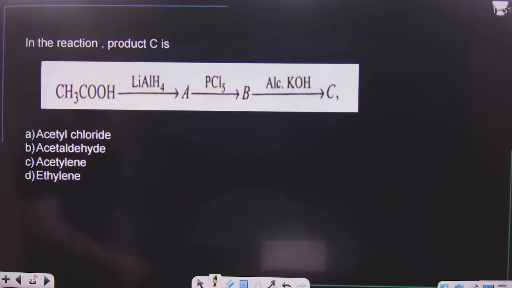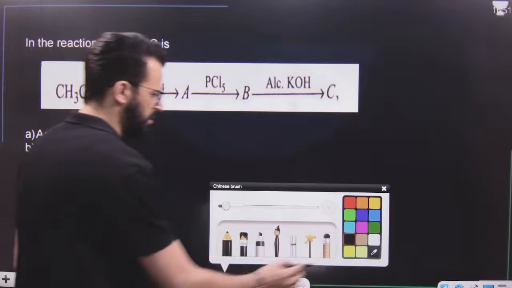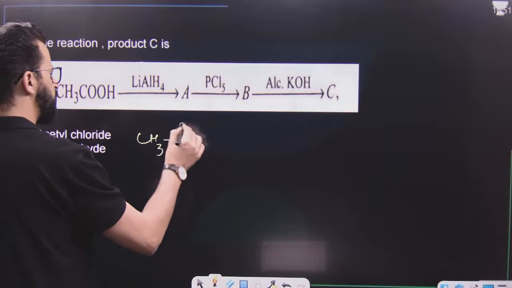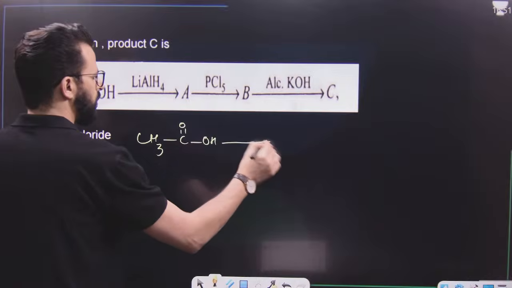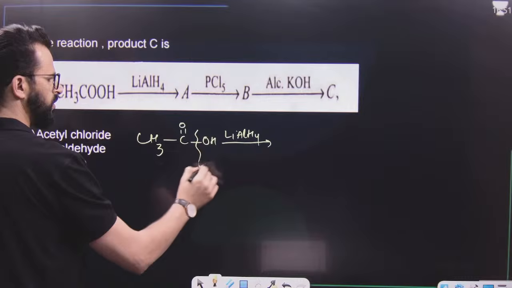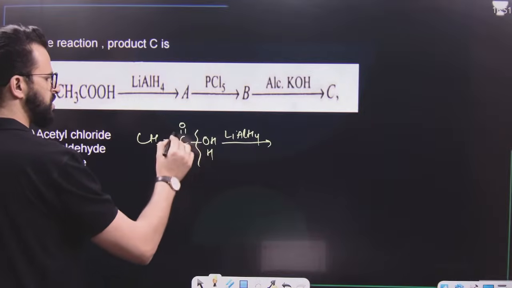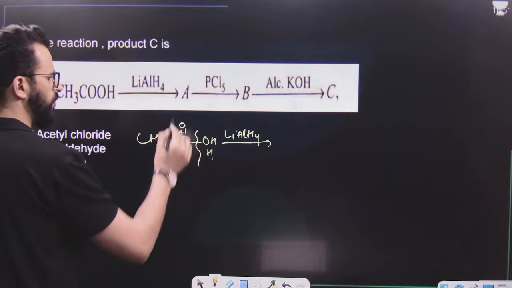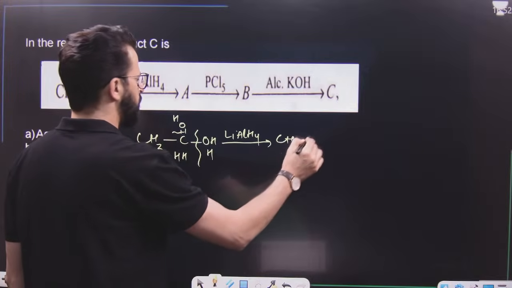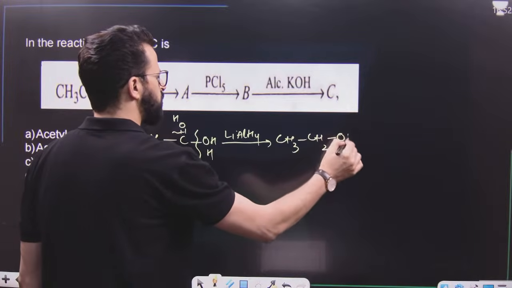After this, very simple reaction, another one. It is CH3COOH, I mean, say, carboxylic acid. This on treatment with lithium aluminium hydride, we know what will happen. Give H to this, give H to this, because this is the reducing agent. Break this pi bond, give H to this, give H to this. That means it will result in the formation of CH3CH2OH, and this is what we call A.